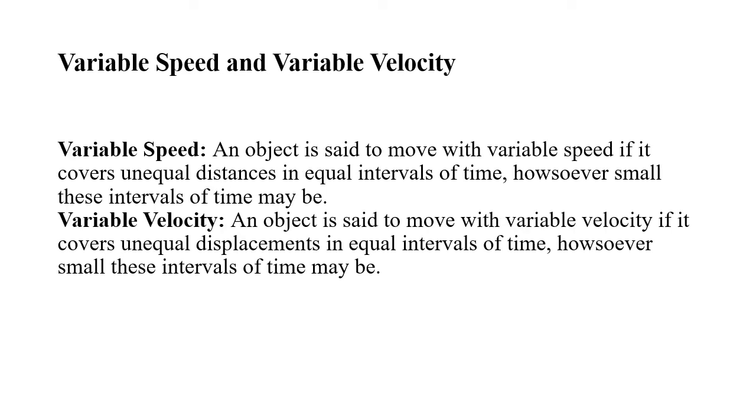Variable speed and variable velocity I have given you in a separate slide. Look here. What is variable speed? An object is said to move with variable speed if it covers unequal distances in equal intervals of time, or equal distances in unequal intervals of time. In two ways you can say. Similarly, unequal displacement in equal intervals of time, or equal displacements in unequal intervals of time, is called variable velocity.